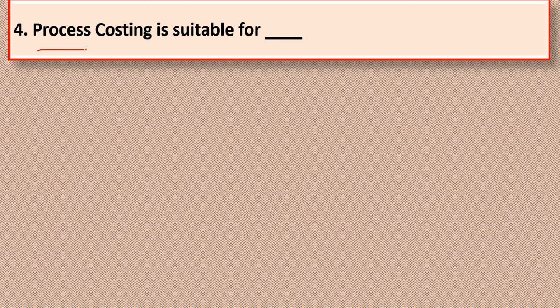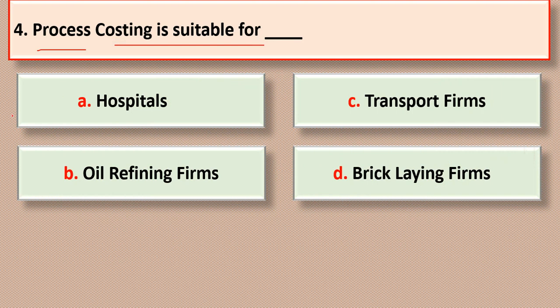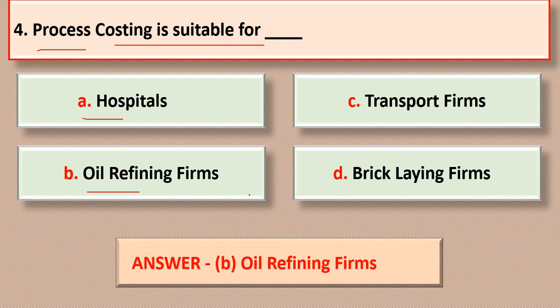Next, question number 4. Process costing is suitable for. Options are option A, hospital; option B, oil refining firm; option C, transport firm; option D, bricklaying firm. Correct answer is option B. Process costing is suitable for oil refining firms.